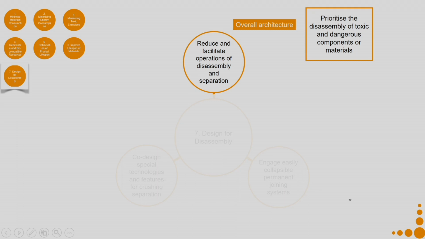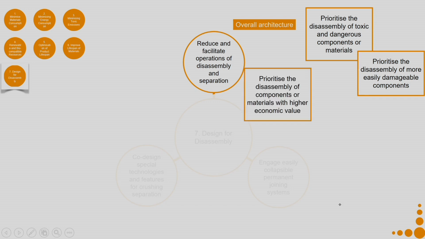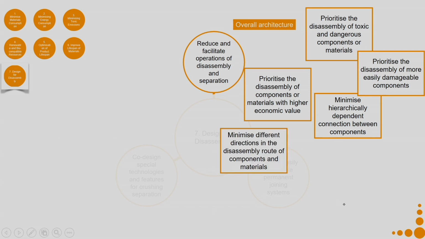So, prioritize the disassembly of toxic and dangerous components of the materials first, prioritize the disassembly of more easily manageable damageable components, prioritize the disassembly of components or materials with higher economic value, minimize hierarchically dependent connection between components, minimize different directions in the disassembly route of components and materials. So, first you disassemble in this direction, then in this direction, then in this direction, it is a troublesome process. So, if you can minimize on the different directions, that will be helpful.